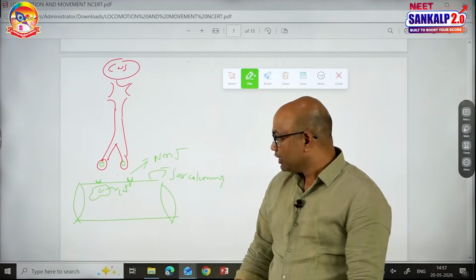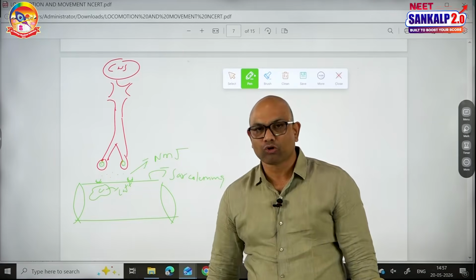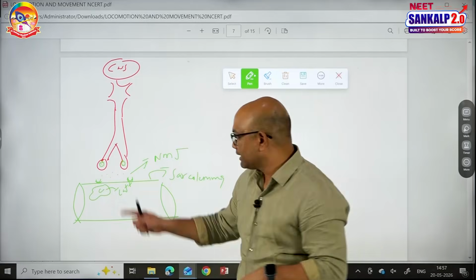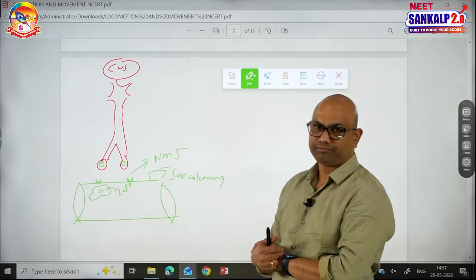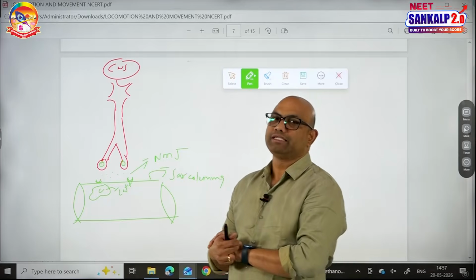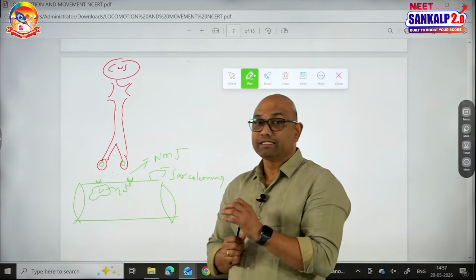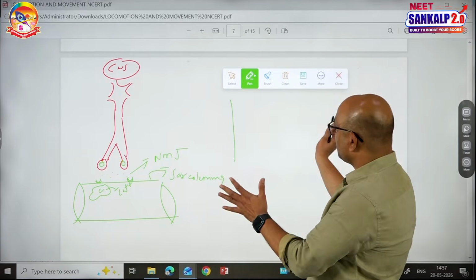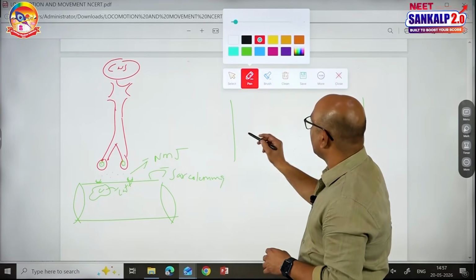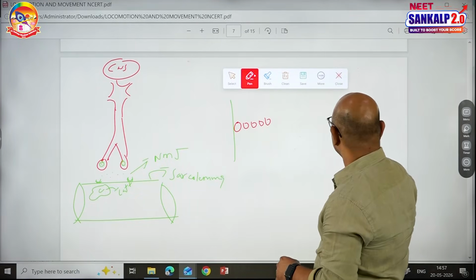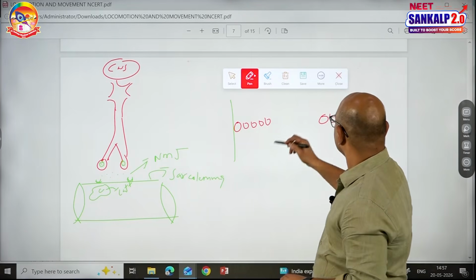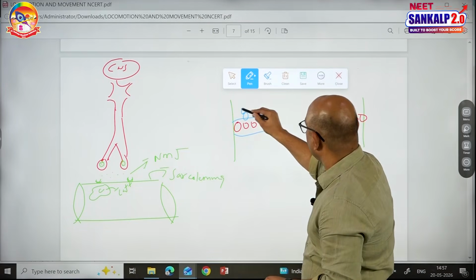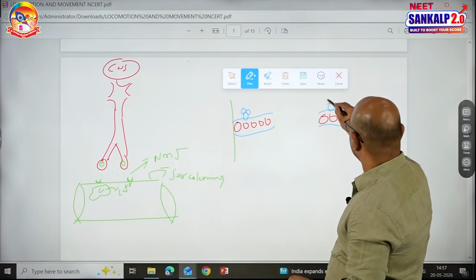When calcium is released, you already know that there are thick and thin filaments in the sarcoplasm. The thin filament consists of troponin. Troponin has a subunit called TNC. Now the calcium will go and bind to the TNC subunit. Once the calcium binds to the TNC subunit of troponin, listen, this is the Z line, and between two Z lines this is the sarcomere, and this one is the thin filament. Tropomyosin and troponin.